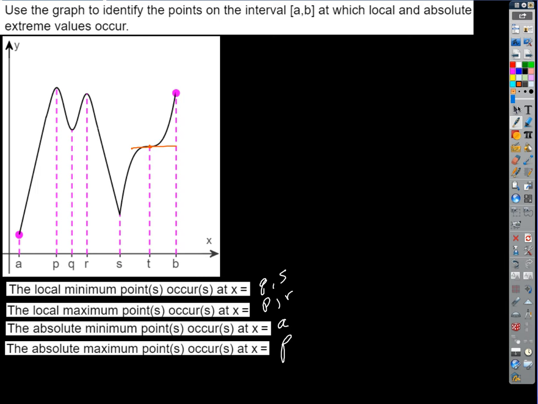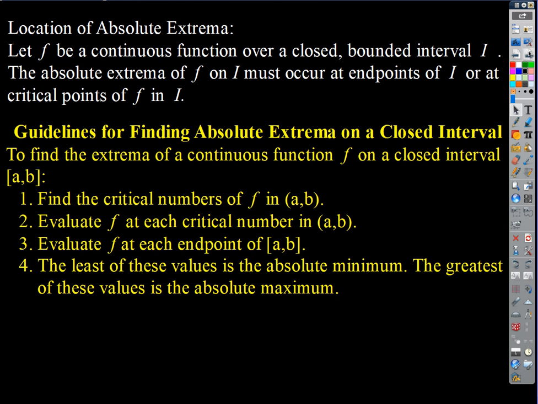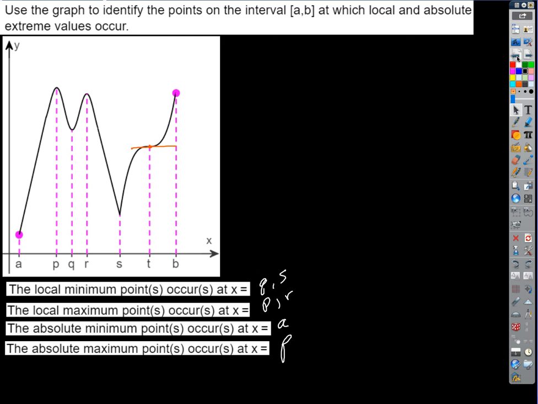Okay? All right. So let's go back to the example that we were working on the other day, when we left off. The big math thing we're going to do in section 3.1 is finding absolute extrema on a closed interval. Okay? And what do we say about this? Well, the only places that absolute extrema could occur would be at peaks or valleys, right? Or endpoints, correct? Peaks and valleys all have to occur at critical numbers.